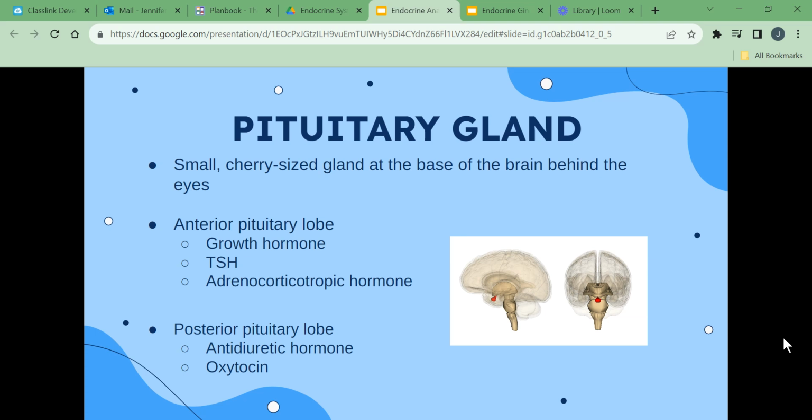The anterior lobe secretes growth hormone, which stimulates the growth of muscles, bones, and organs, thyroid stimulating hormone, which stimulates thyroid gland function, adrenocorticotropic hormone, which stimulates adrenal gland function, melanocyte stimulating hormone, which stimulates melanocytes to produce melanin, prolactin, which stimulates the production of breast milk, and luteinizing hormone and follicle stimulating hormone, which stimulates the release of sex hormones and gamete production.